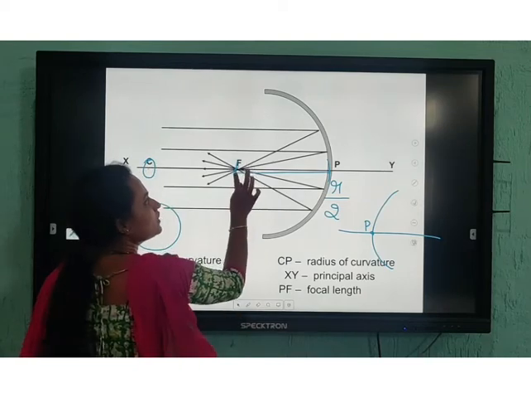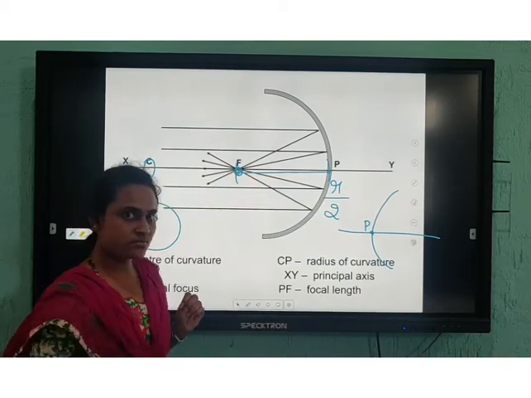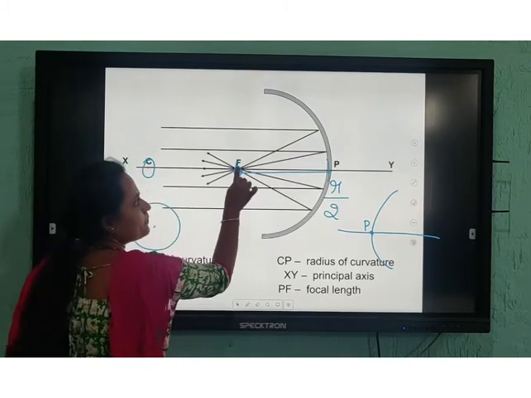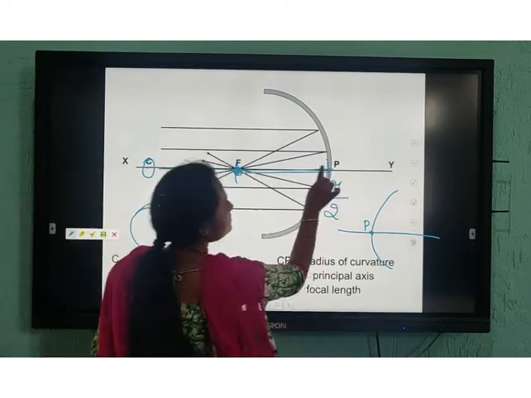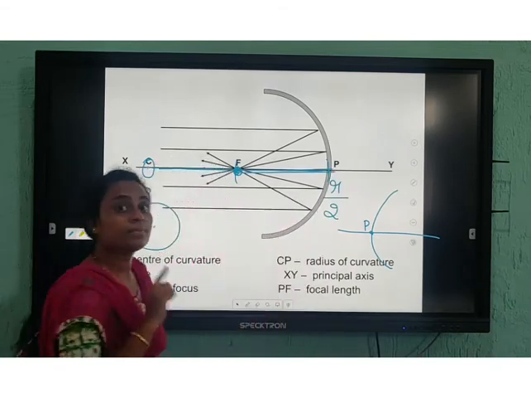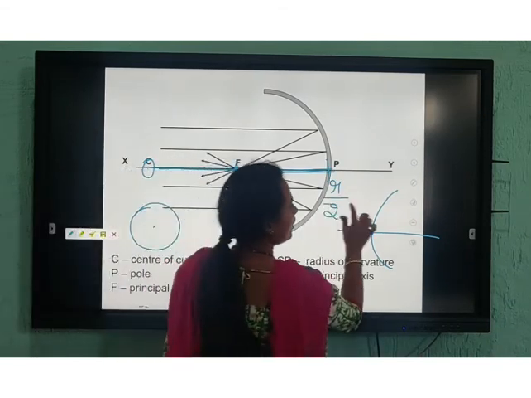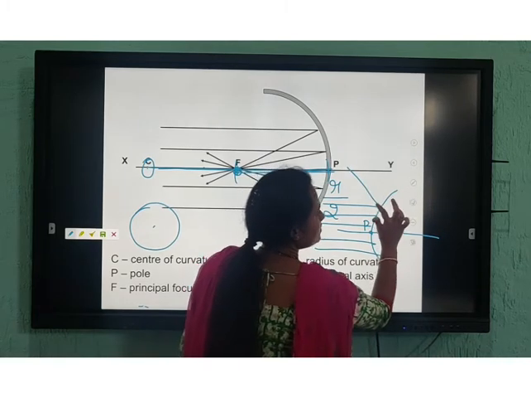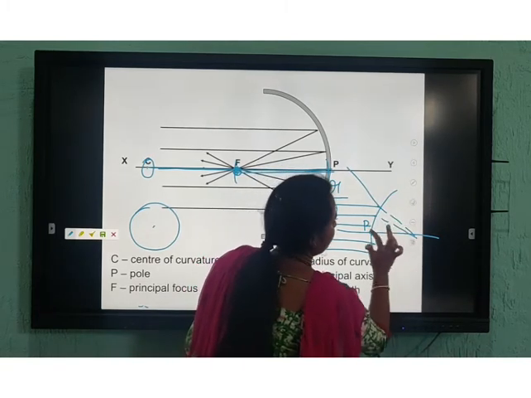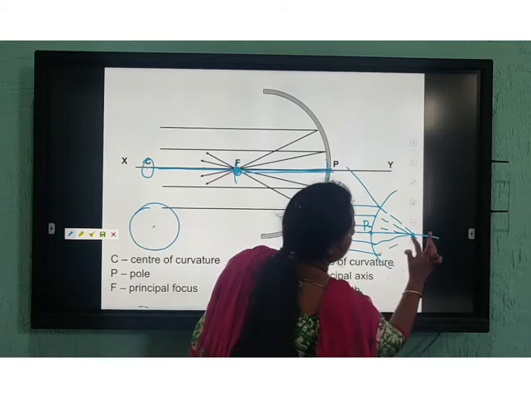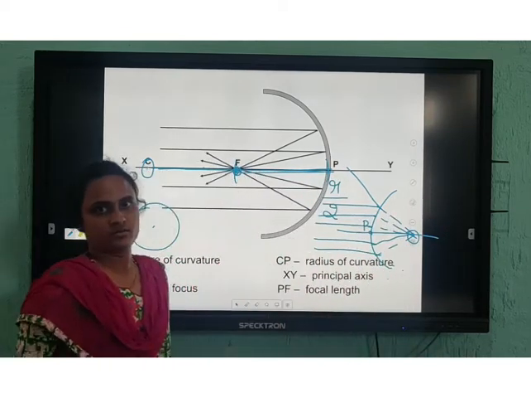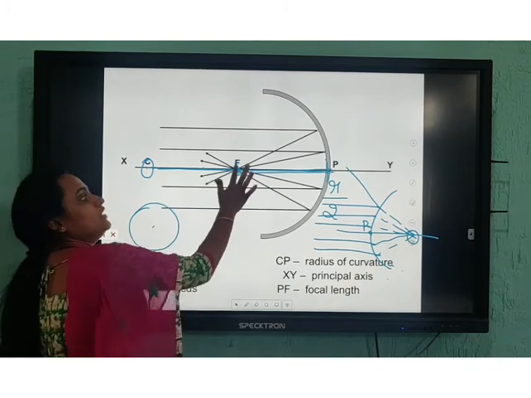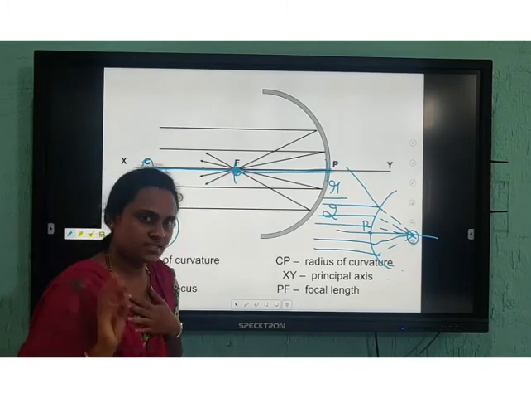In a concave mirror, a ray of light passing will meet at a point on the principal axis. Coming to the convex mirror, this is a ray of light, it gets deflected, diverged like this, so this is the point. So F means principal focus, the point where the rays converge, called the principal focus.